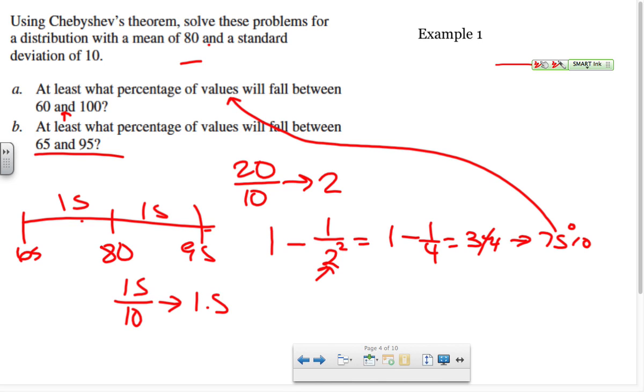So now I can take 1 minus 1 over 1.5 squared, and that is going to give me 0.55, which is 55%. So 55% of all data points fall between 65 and 95. This is kind of a weird theorem. Just use your formulas, and it should work for you.